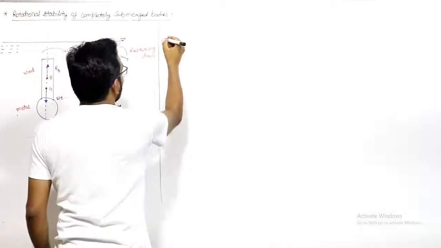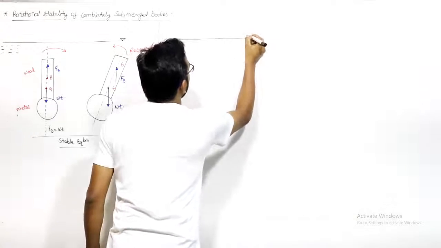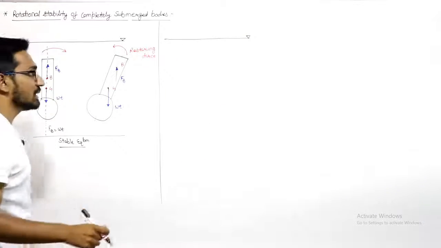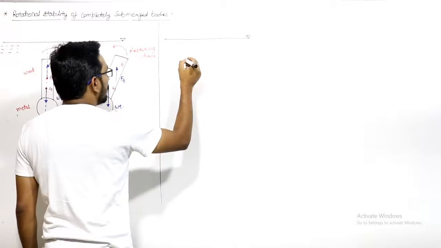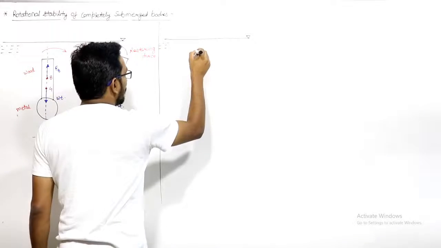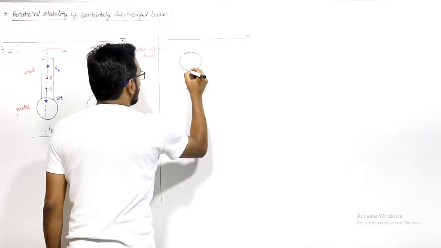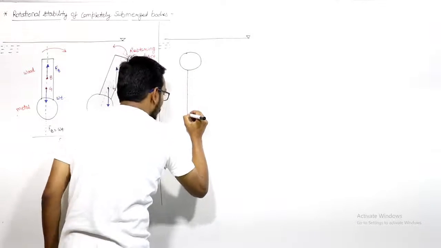Now let us see the second case. Suppose this is the free surface, and now there we have fluid here. Now the body shape is like, in this case, center of gravity is above the center of buoyancy.